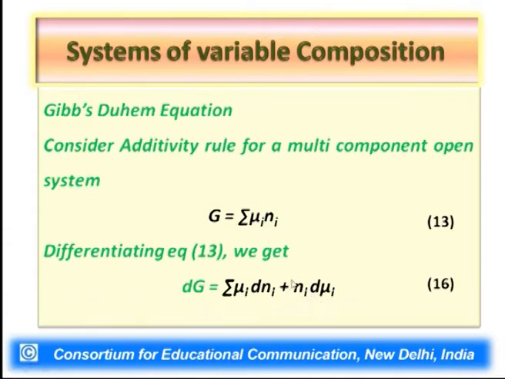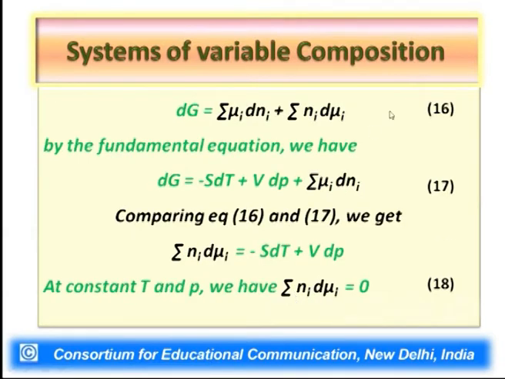Sorry, there is a correction here in equation 16. Please make note that after the plus sign there should be a summation sign. Right, dG equals summation mu i dNi plus summation Ni d mu i, because when we differentiate, we differentiate within that summation sign. So the summation sign is applicable on both terms when we apply the product rule.